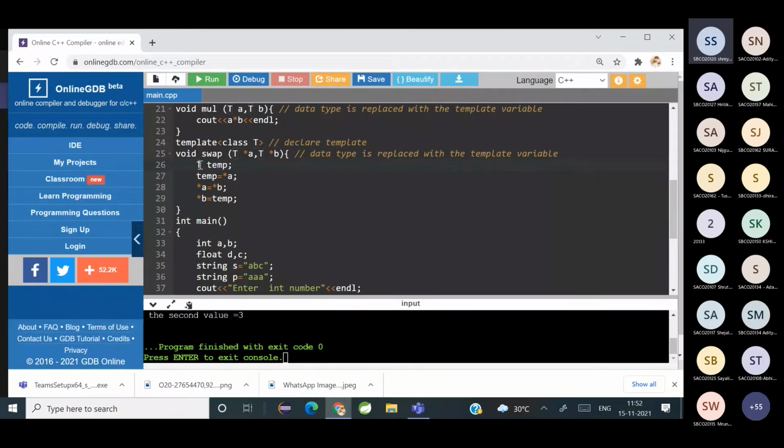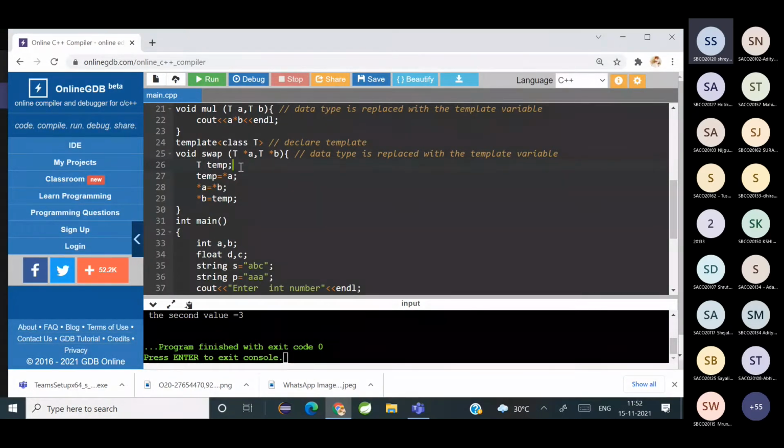So understood why I wrote t here, right? What is t representing here? Whatever might be the data type that is coming to the function, that data type will get substituted instead of the template variable. The same thing has to be applied to the temp variable which we are going to use for swap. Understood?